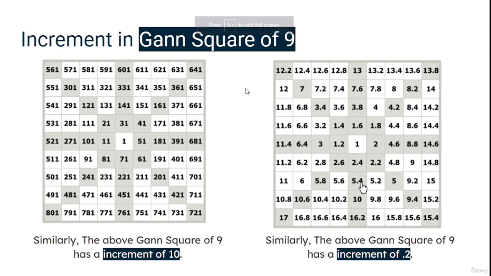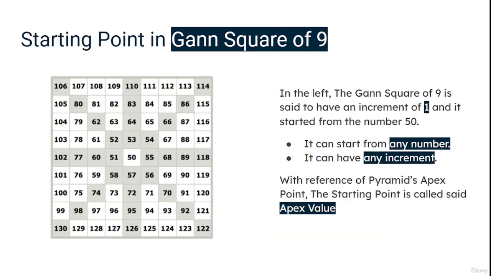I guess you have understood the concept of increment here. Basically, in the previous slides, I am always showing you the increment of 1 only. Now the starting point of Gann square of 9. This 50 here is called the apex point of the pyramid, if you remember the pyramid. Now the Gann square of 9 is said to have increment of 1 in this Gann square of 9 and is started from 50. So it does not have to start from 1, it can start from anywhere. Okay, so this is called apex value.